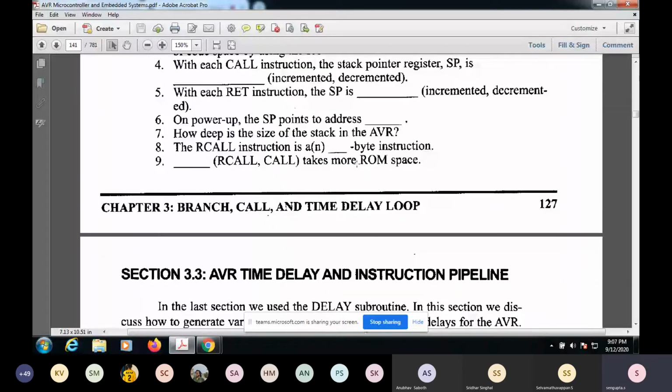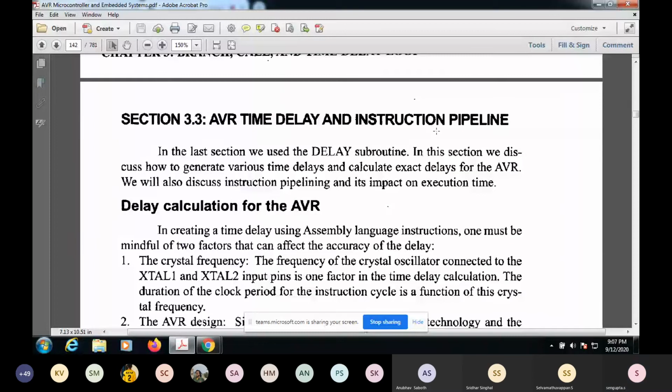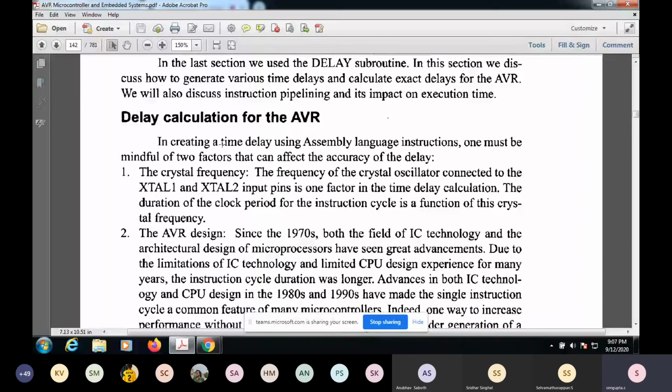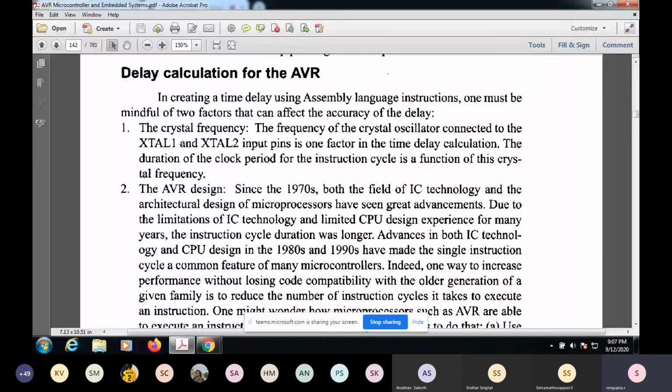Okay, AVR time delay, instruction pipeline, or delay calculation for the AVR. So yeah, this is again important, how the delay calculation depends. It depends on the instruction cycle. The instruction cycle depends on the frequency of operation of the microcontroller or the microprocessor. That is one thing.